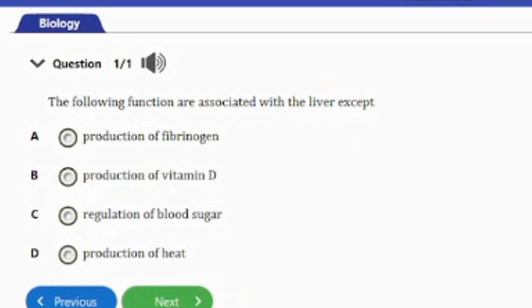So all the options listed here are functions of the liver except production of fibrinogen. So the liver produces vitamin D. The liver also regulates blood sugar level. It also produces heat. But guys, the liver does not produce fibrinogen. And that's the answer to this question, guys.